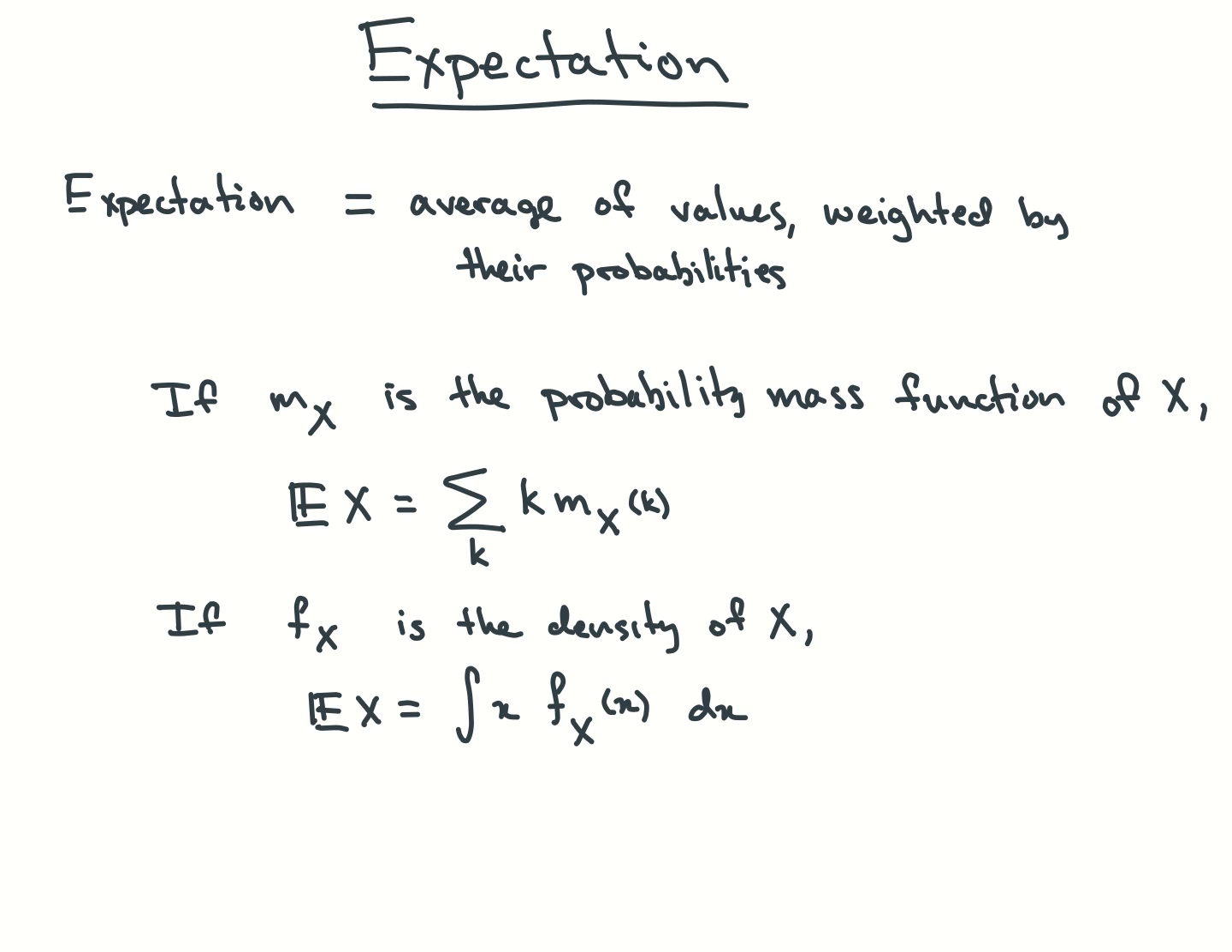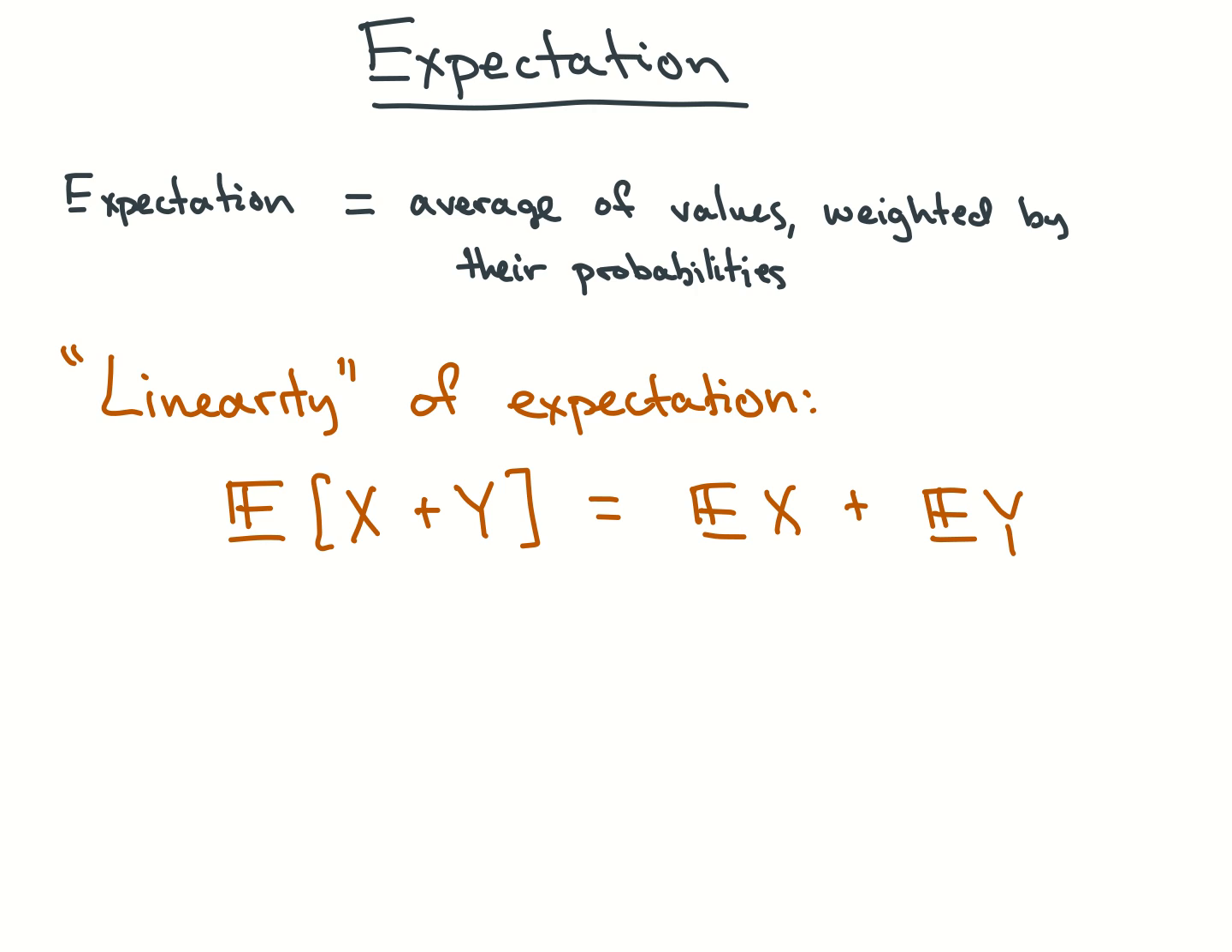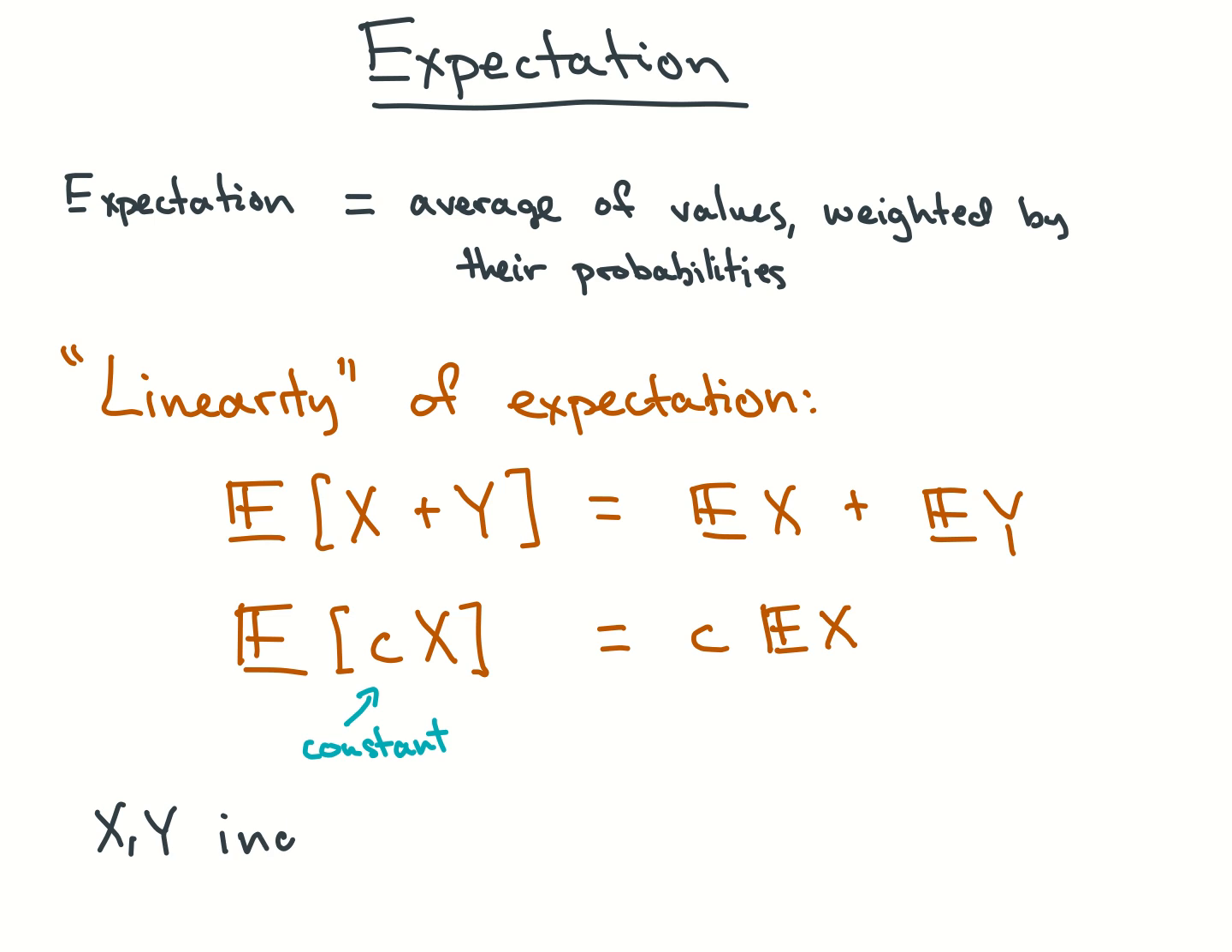Probably the most important property of the expectation is linearity, meaning that the expectation of a sum is the sum of the expectations for any random variables, and that the expectation of a constant multiple of a random variable is the constant multiple times the expectation. Another important property is that if x and y are independent, then the expectation of their product is the product of their expectations.